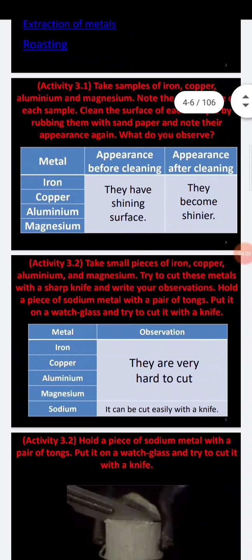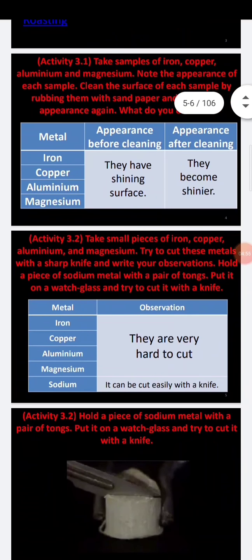One more activity is given. Take a small piece of iron, copper, aluminium, magnesium and sodium. When you look at these metals, they are very hard to cut. In your school, I think your teacher showed the experiment of sodium being cut with the help of a knife.